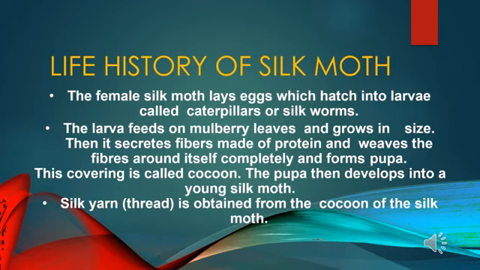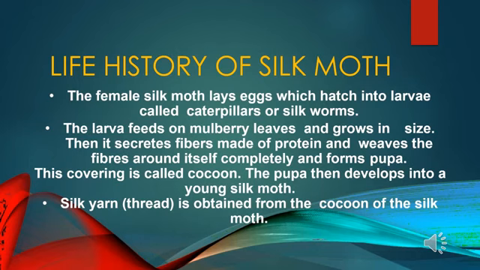Now let's begin with the life history of the silk moth. The lifespan of a silk moth is only 2 months. Now the life cycle of this silk moth has 4 stages: the egg, the silkworm, the pupa or cocoon, and the moth. Now the first stage is the eggs are laid by the female silk moth. The second stage, these eggs hatch into larvae or silkworms.